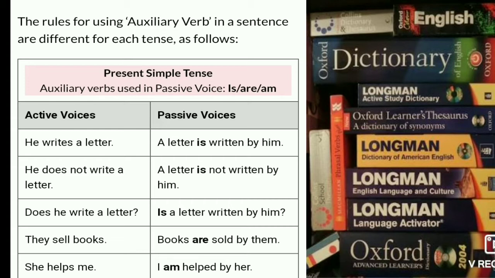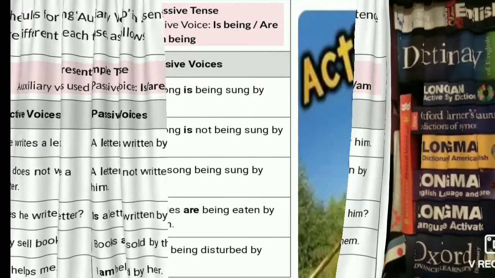In the positive, he writes a letter; it is changed: a letter is written by him. And in negative, he does not write a letter; a letter is not written by him. Does he write a letter? Is a letter written by him? It is the simple present.